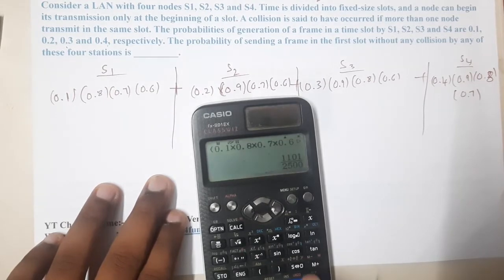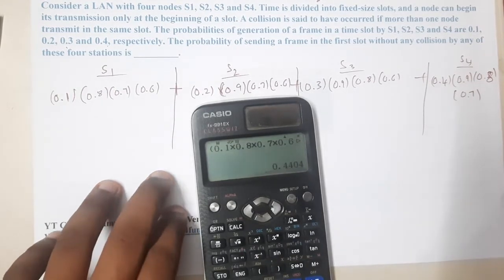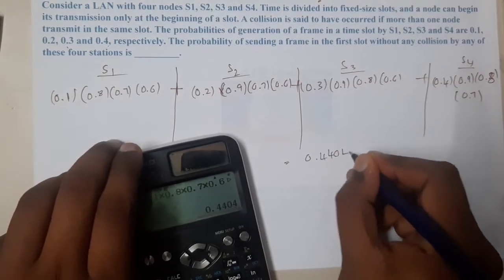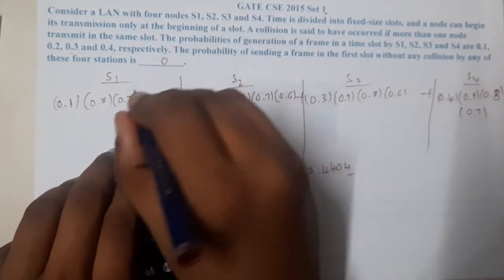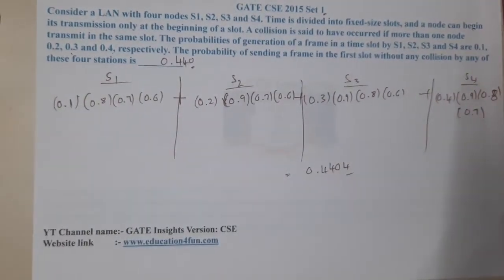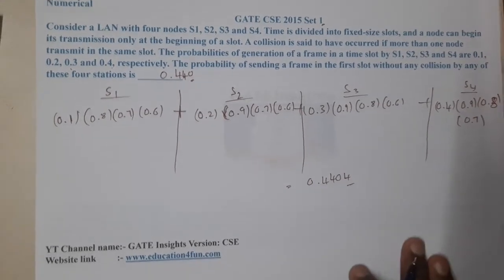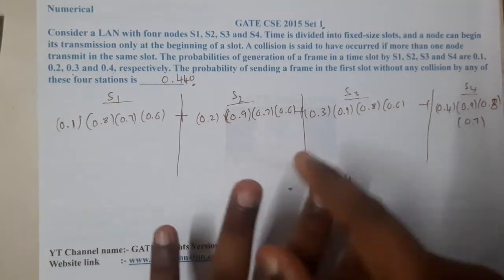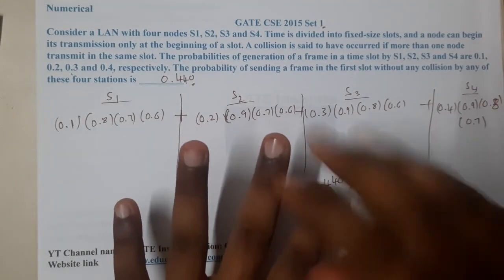The final result which we got is 0.4404. So 0.4404 is the probability that any one of them could go correctly. So it's quite an easy question. What the exact question asked is: there are 4 different stations. What is the probability that any one of them could send the packet successfully without any collision?